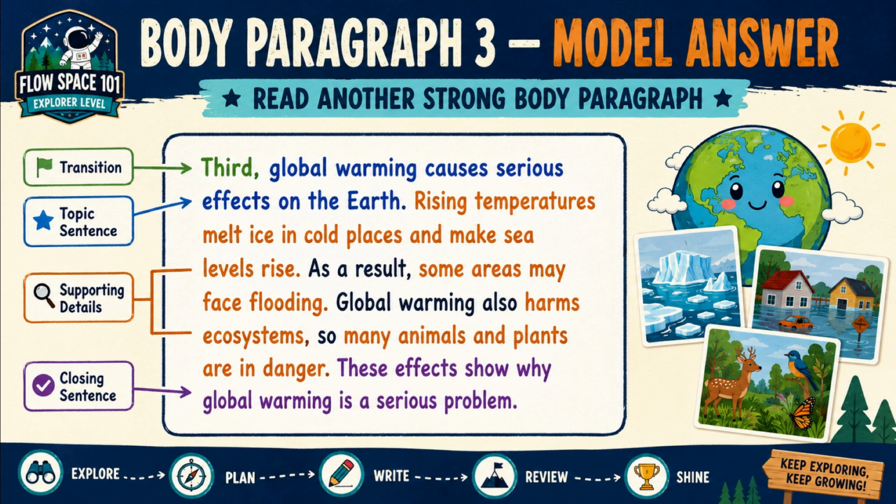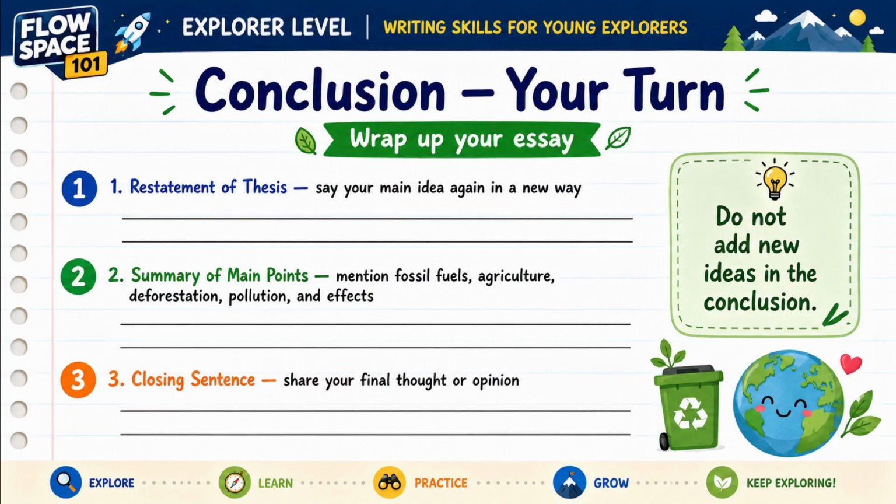So many animals and plants are in danger. This is another important effect. These effects show why global warming is a serious problem. This is the closing sentence. This paragraph clearly explains what happens because of global warming. Now it is time to write your conclusion paragraph.